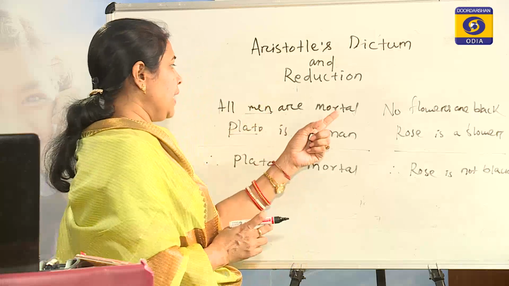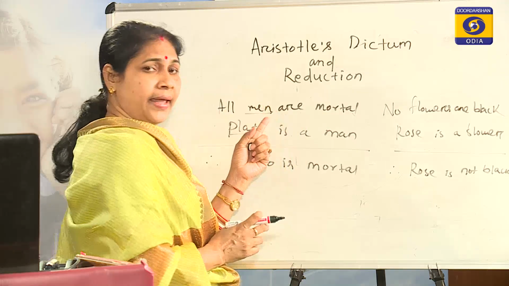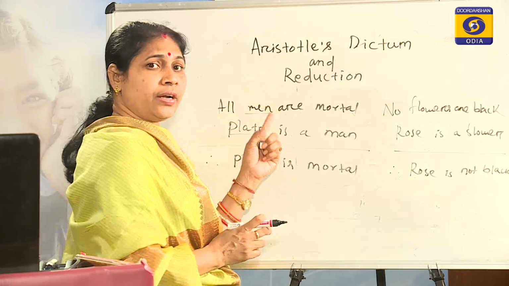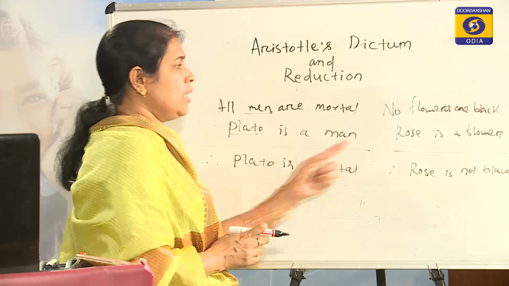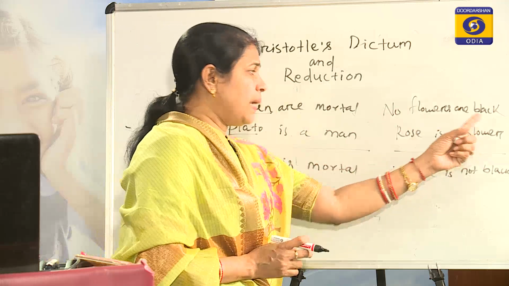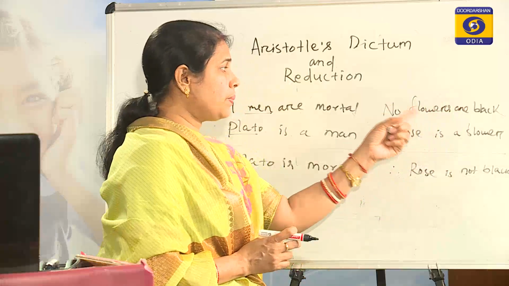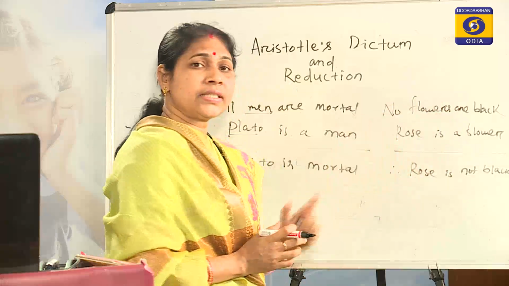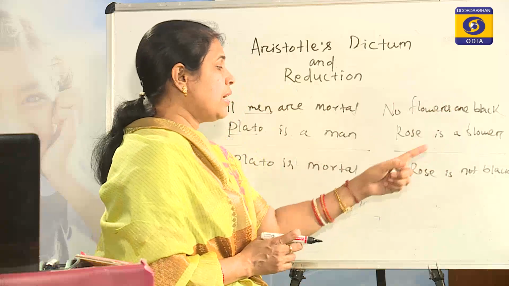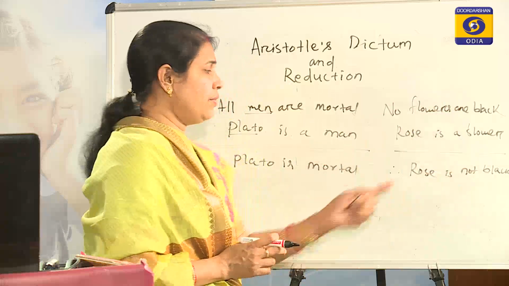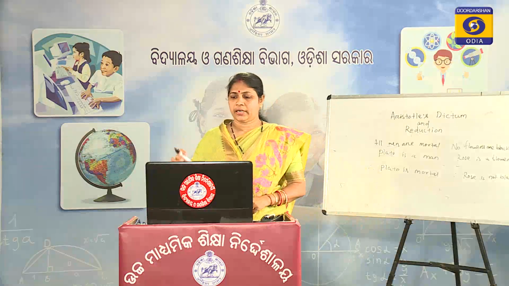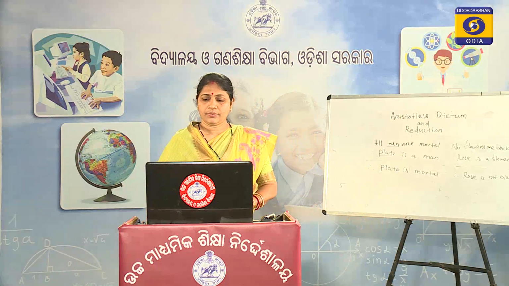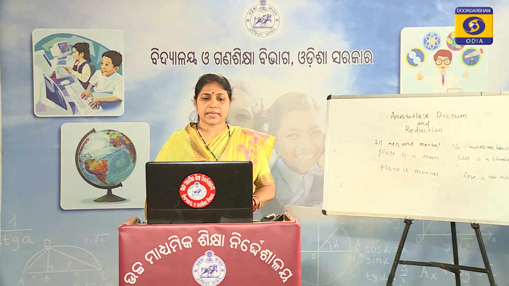So here mortality is affirmed of man and Plato is included under the man class, therefore mortality is affirmed of Plato. Similarly, here blackness is denied of the whole flower class and rose is included under the flower class, therefore blackness is denied of rose. So, whatever is affirmed or denied of a class, that will be affirmed or denied of each and every member of that class.